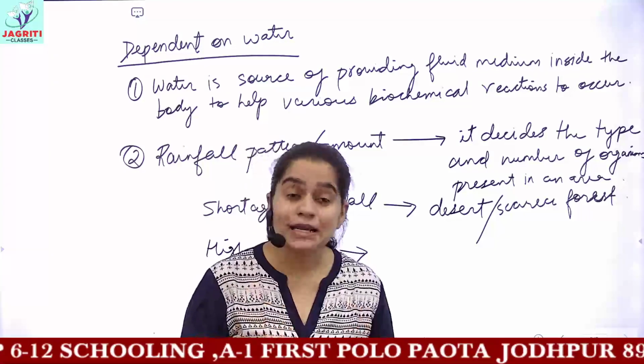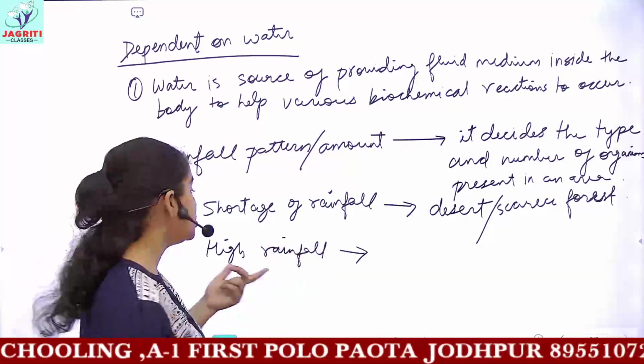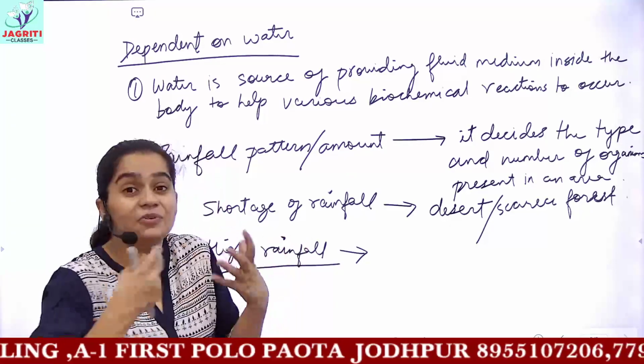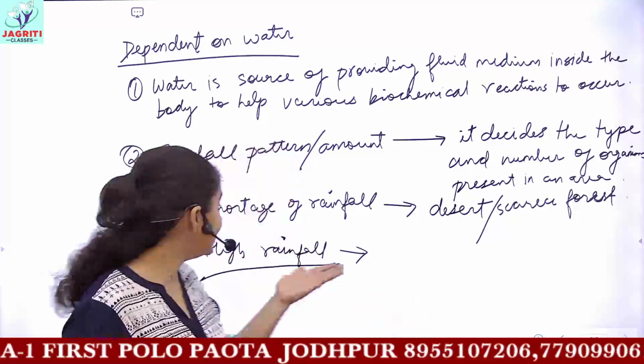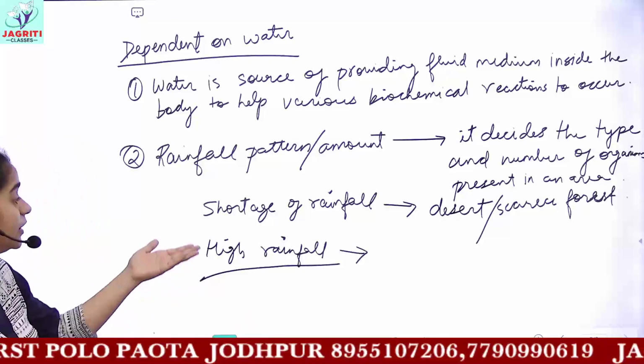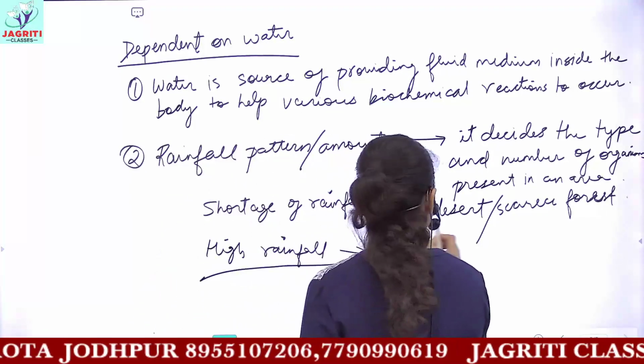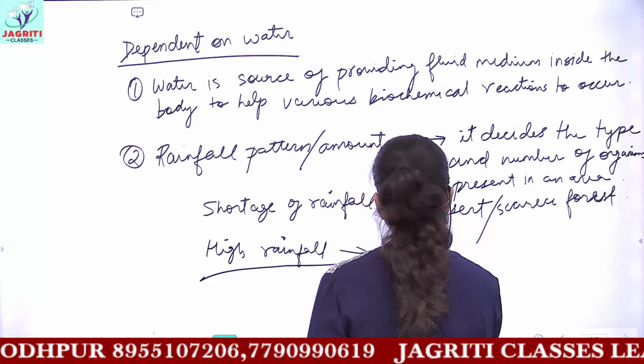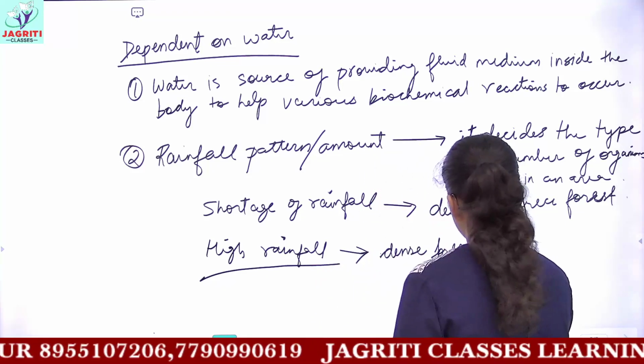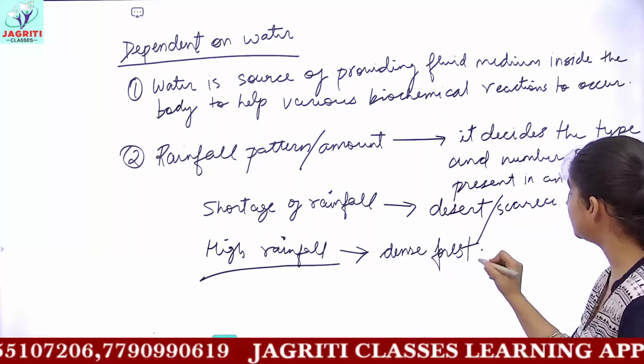So tropical rainforest means which are perennial, they contain evergreen plants, and they are highly dependent on the rains. So the regions having high rainfall have very dense forest, presence of very dense forest cover.